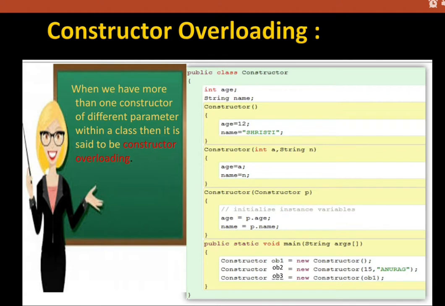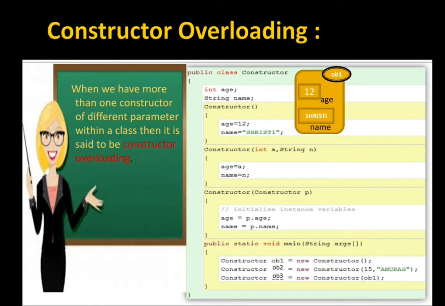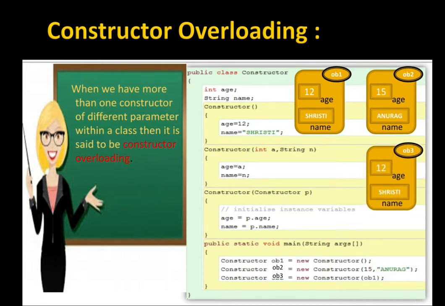And now see, a few things are in front of you all. The first object is having age 12 and name Shishti. Then OB2 is having age 15 and name Anurag. OB3 is a copy of OB1, that's why OB3 is having age 12 and name Shishti. We are having three constructors with different parameters in a class. That's why it is constructor overloading.